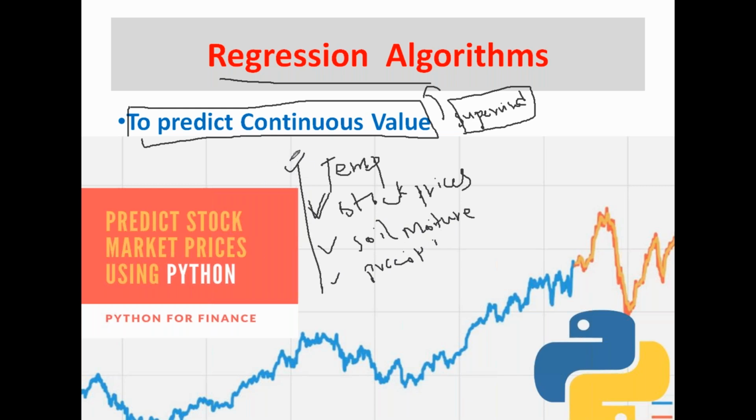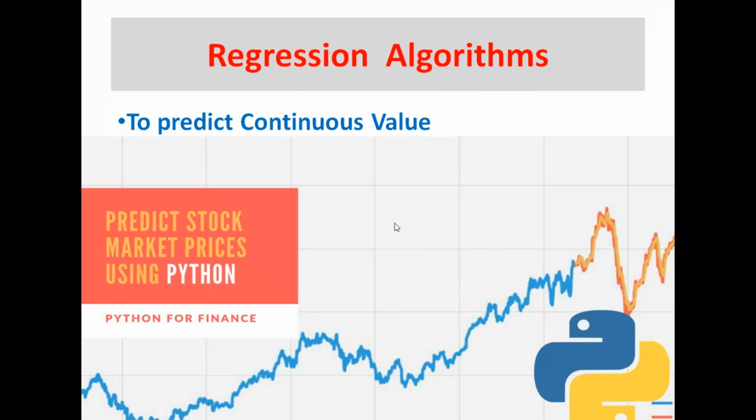There are so many continuous variables in the world, so sometimes you may get such a problem to solve. How to do that? How does regression help us to predict continuous values? We are going to see this in this session. What is regression? Remember, regression is a statistical method.